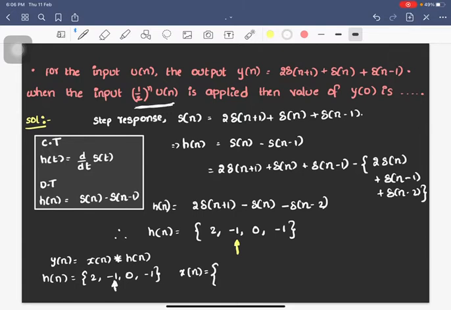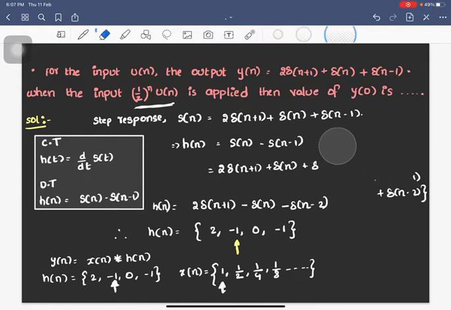So x of n will be non-zero only for n greater than or equal to 0. So for n equal to 0, the value is 1. n equal to 1, the value is 1 by 2. n equal to 2, the value is 1 by 4 and 1 by 8 and so on. And the 0th sample is at 1. So this is the 0th sample for h of n. So I will be erasing all this stuff. I will be taking only y of n and x of n. So let me erase all those things.